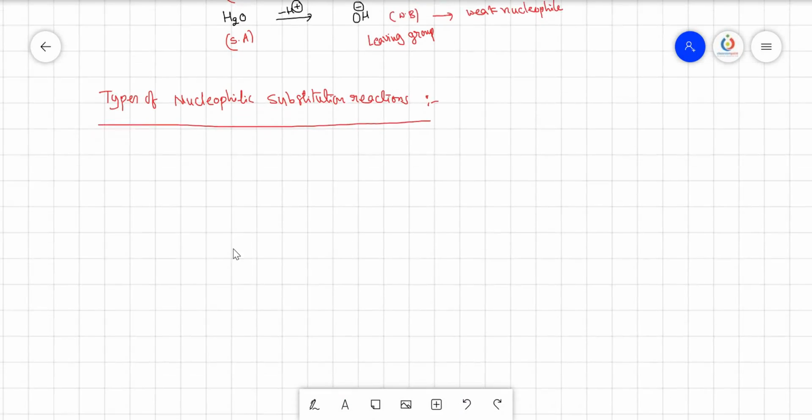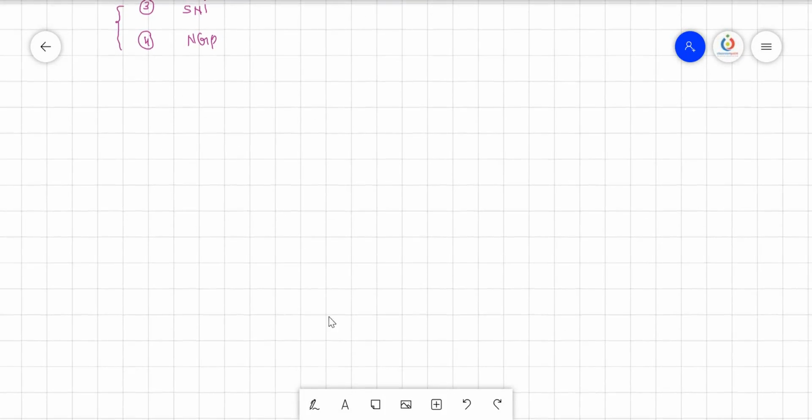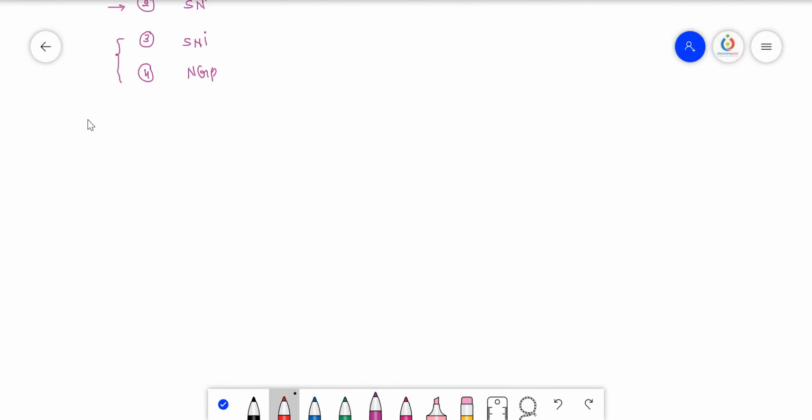In this type of nucleophilic substitution reaction, the types are: first SN2 reactions, second SN1 reactions, third SNi reactions, and the fourth one is NGP, neighboring group participation, but we shall discuss these two. If you want, I will post separate videos on the others, but discussion-wise these two are very important for us. So what does it mean by an SN2 reaction? I will take the reaction separately, so we shall discuss it again there.